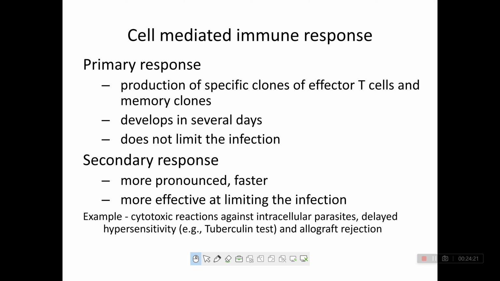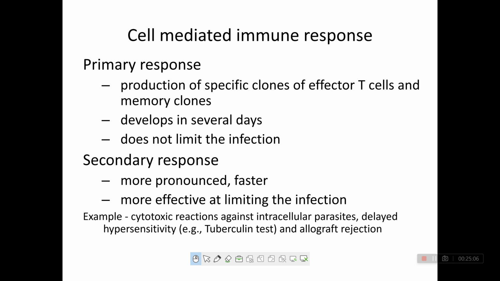Now, cell mediated immune response. Primary response: production of specific clones of effector T cells and memory clones. The production of specific clones increases in primary response. It develops over several days and does not limit the infection. Secondary response is more pronounced and faster. In primary response, they take several days to recognize or fight against that infection.